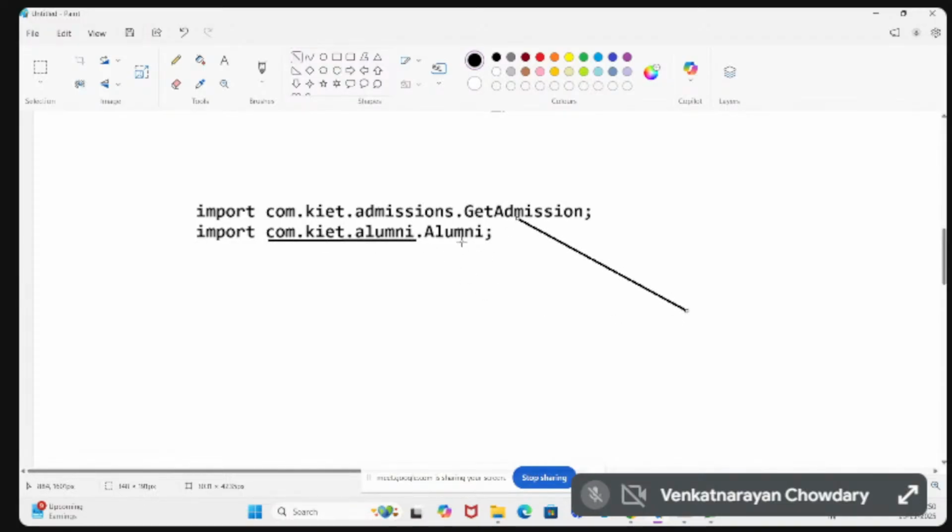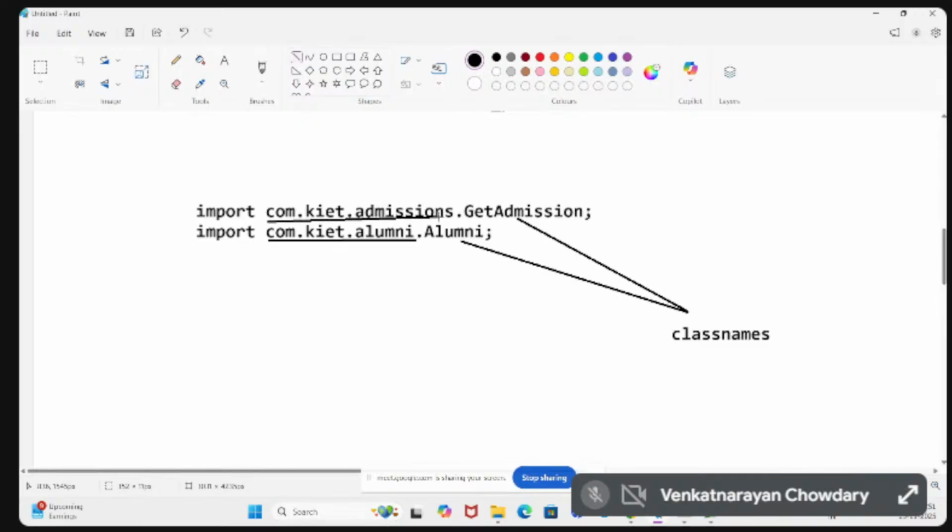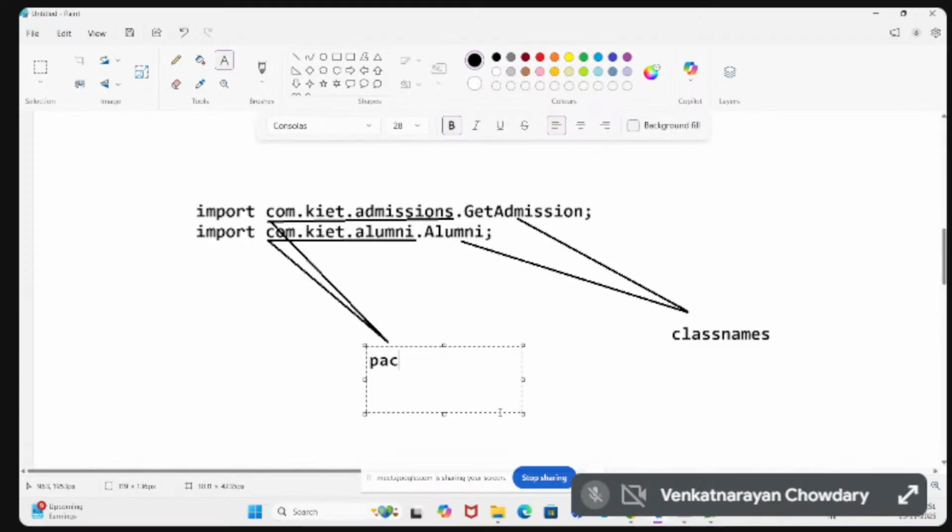And these are class names. And these, com.kite.admission, these two are packages. So these are packages.